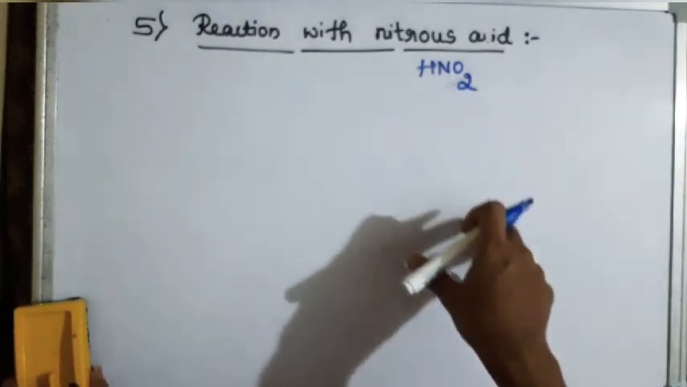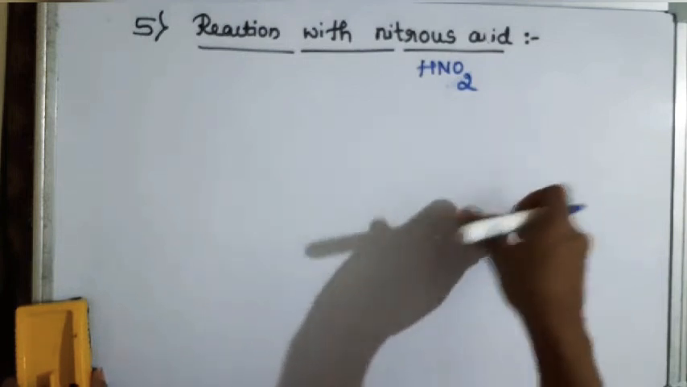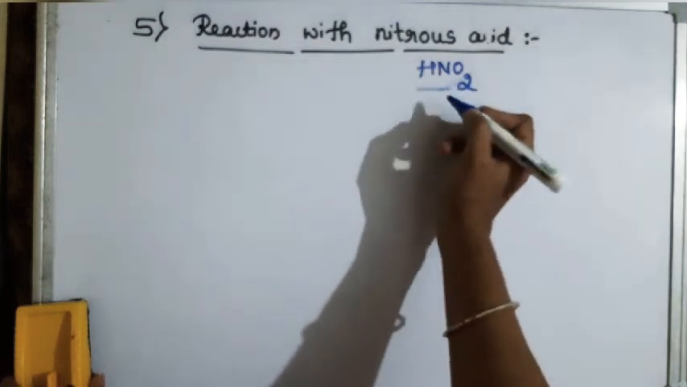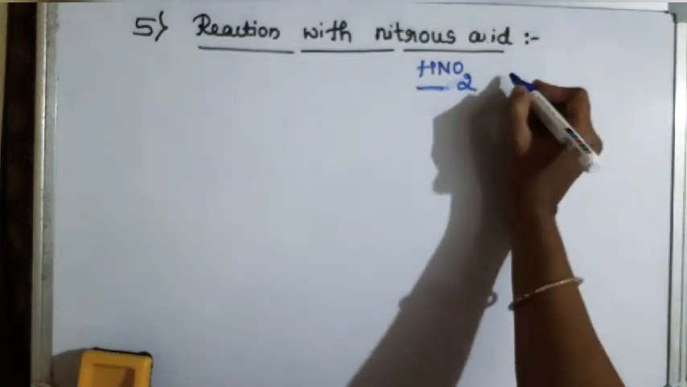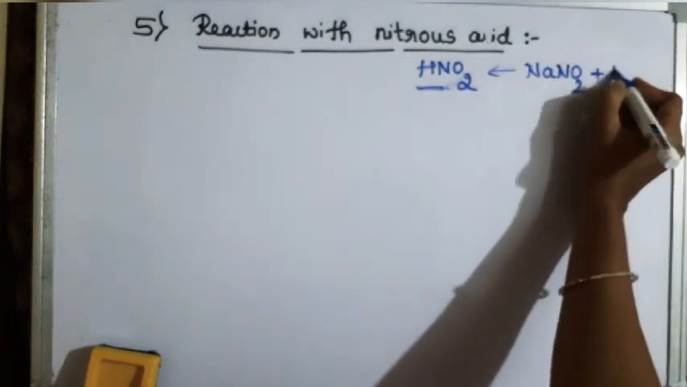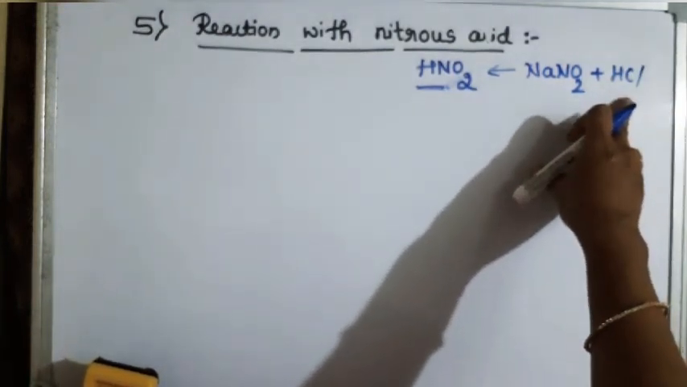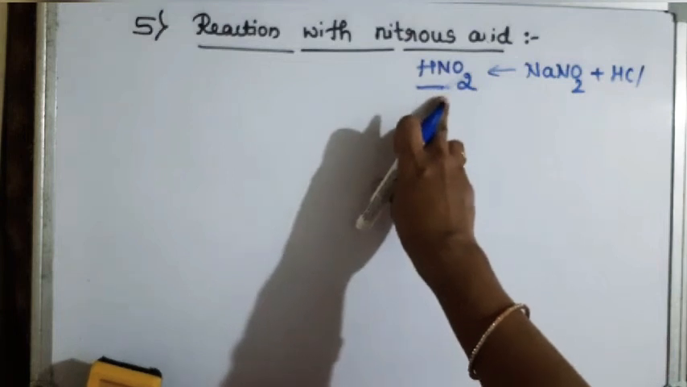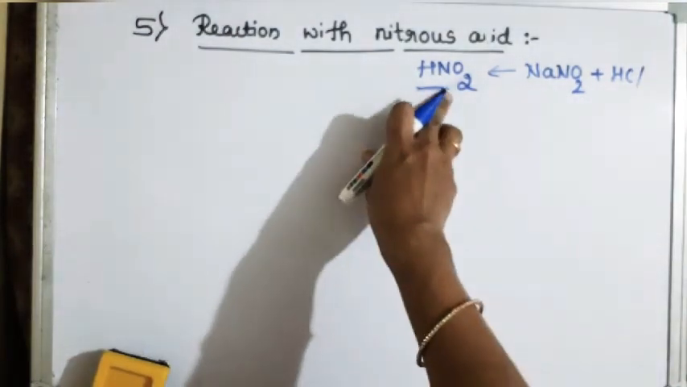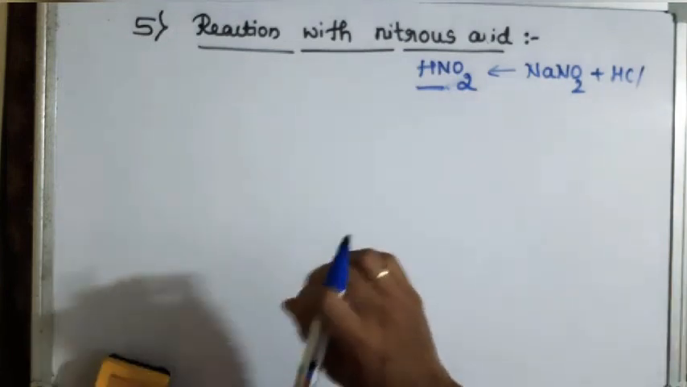In situ means we have to take such reagents by the combination of which, during the reaction, HNO2 will be liberated. To get HNO2, we are taking sodium nitrite in HCl. When NaNO2, sodium nitrite, is treated with hydrochloric acid, it releases nitrous acid. So to get nitrous acid, we are treating NaNO2 in HCl.